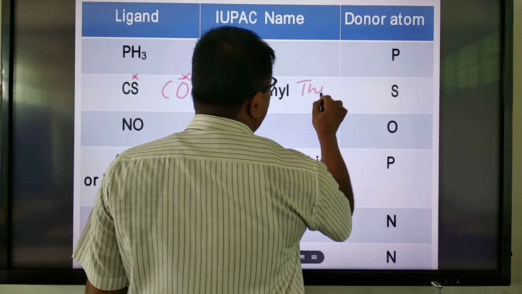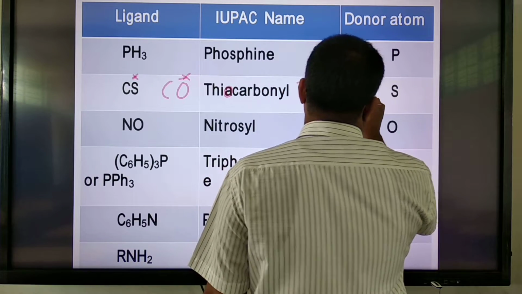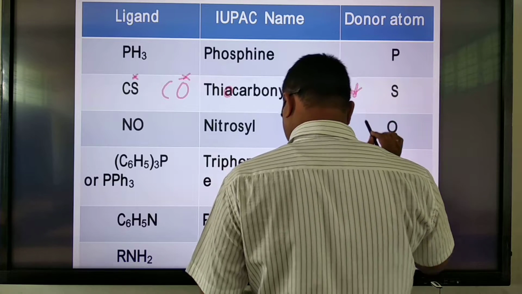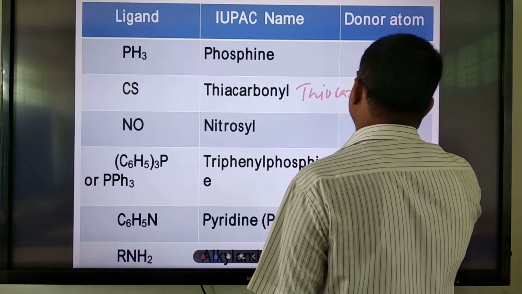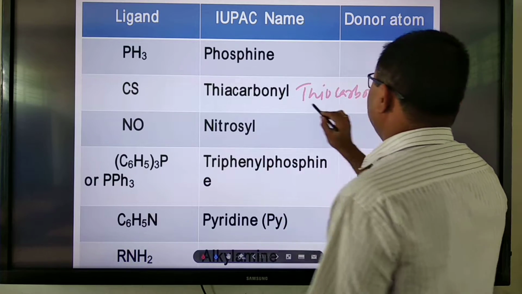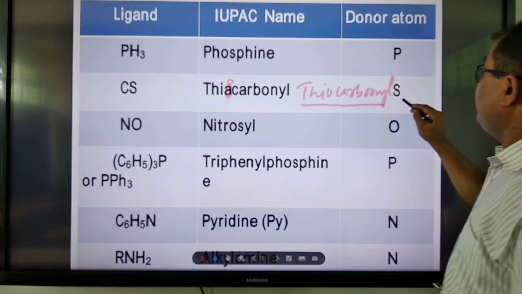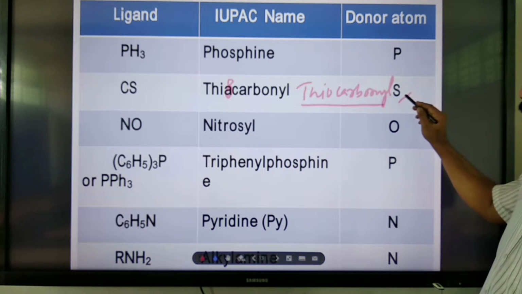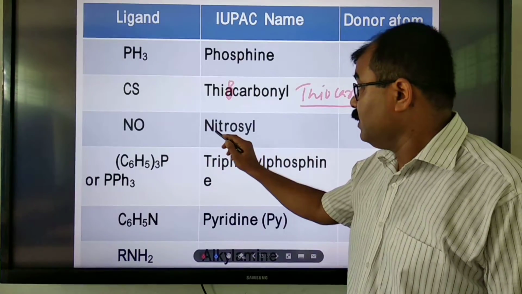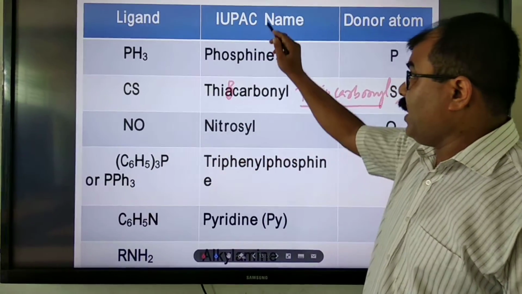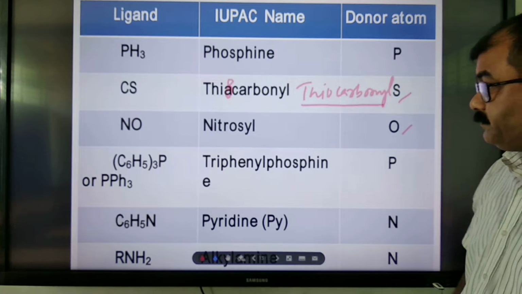Once again, I am writing here thiocarbonyl. Here it is sulfur; sulfur is the donor atom. Similarly, nitrosyl. We read the IUPAC name. In nitrosyl, oxygen is the donor atom.